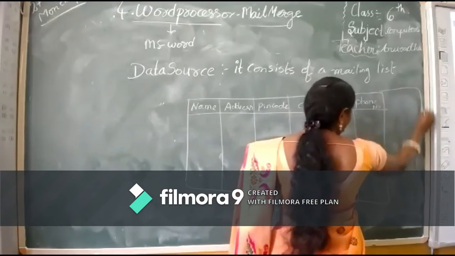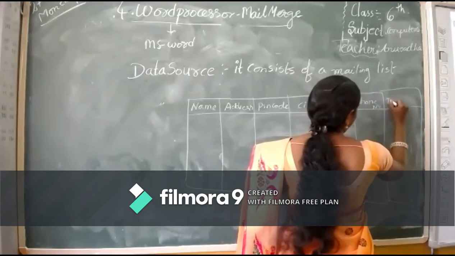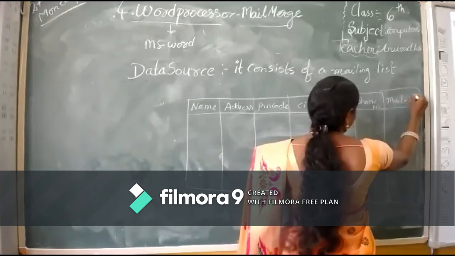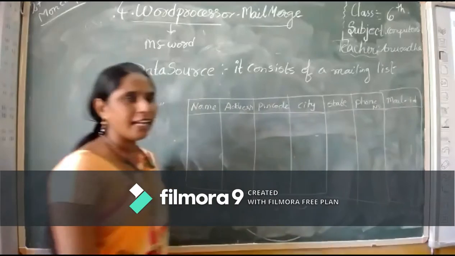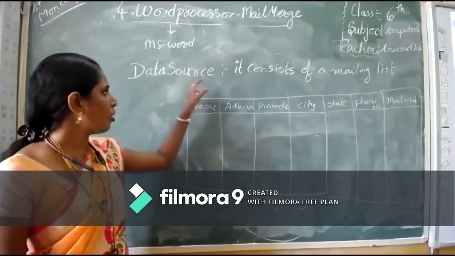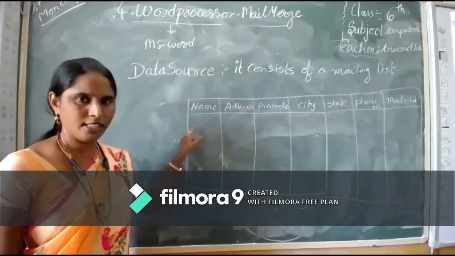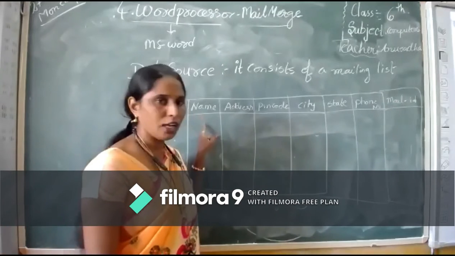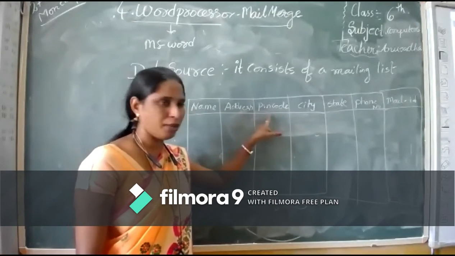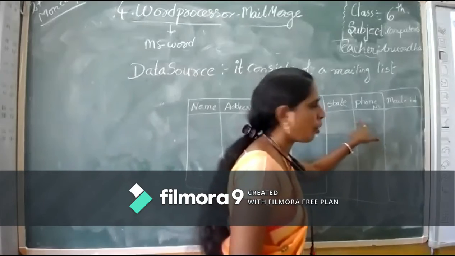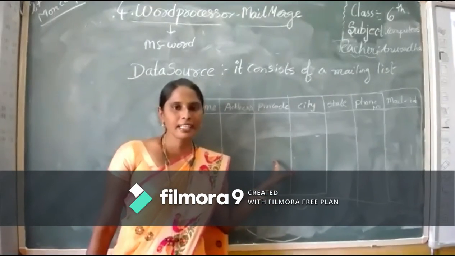or else if you want, you can add mail ID. We will prepare a tabular form of a particular data source like this. These are the main important things, no? We require name, address, pin code, city, state, phone number. These are the mandatory things.